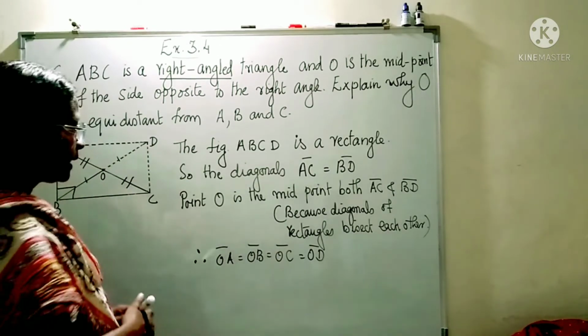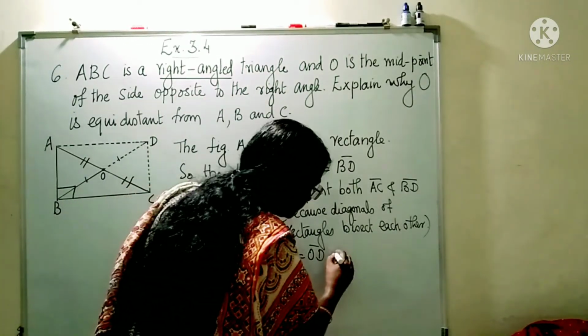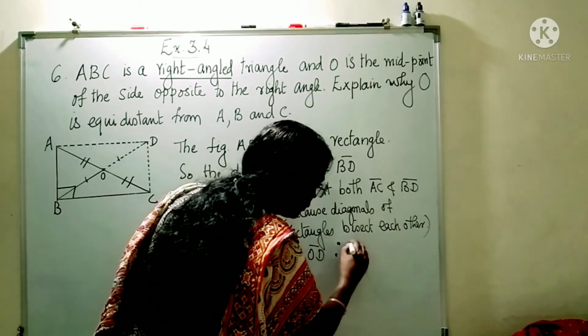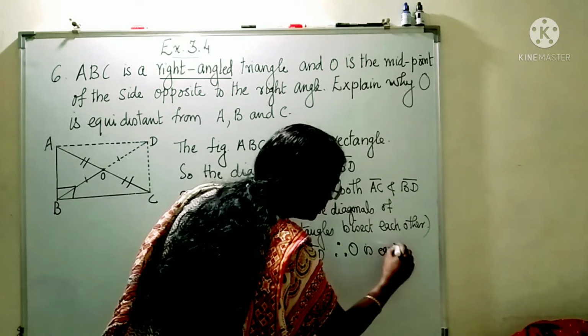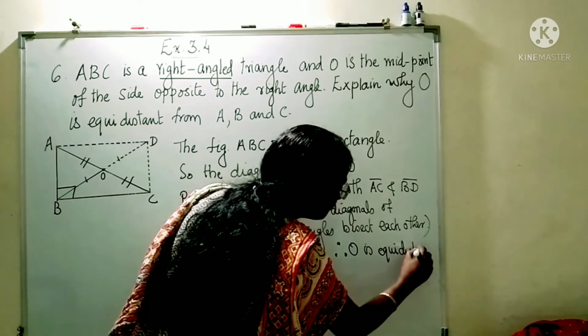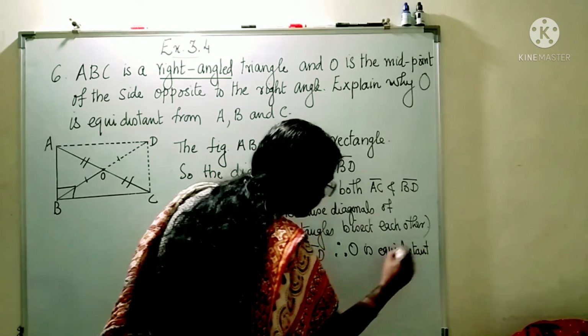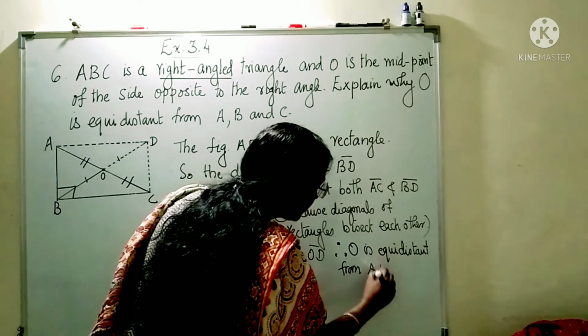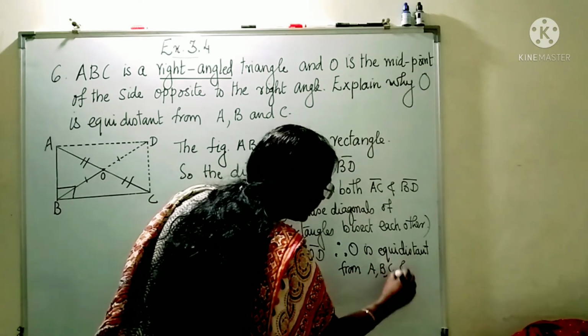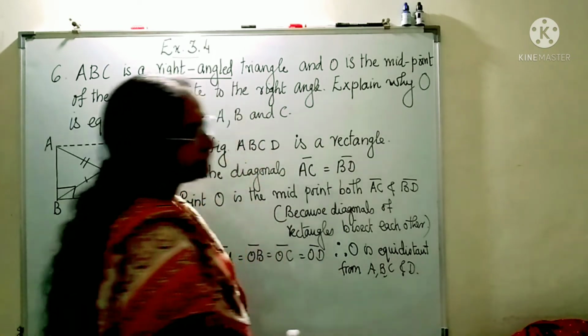So you can write therefore O is equidistant from A, B, C and even D.